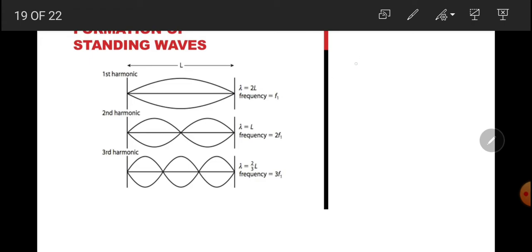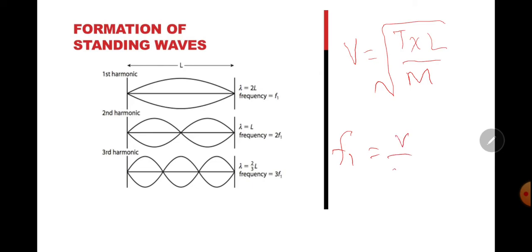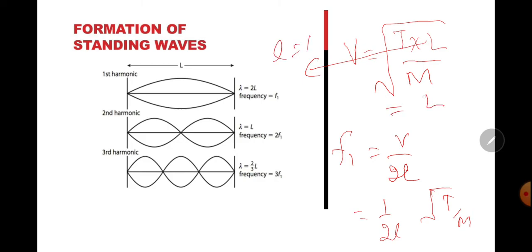Now as we know that V is equal to the square root of T times L divided by M. So F1 is equal to V divided by 2L, so we write 1 divided by 2L under root T by M. L in this case is equal to 1, so here we write T by M.